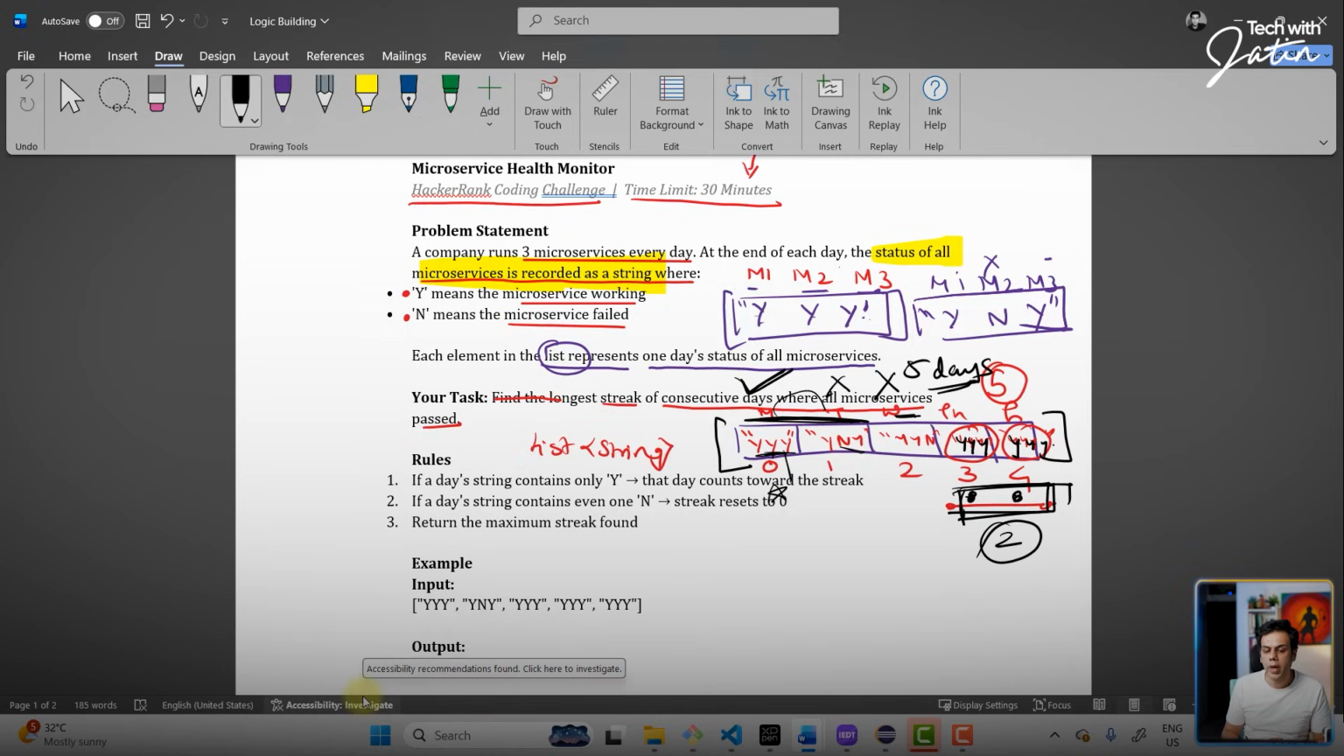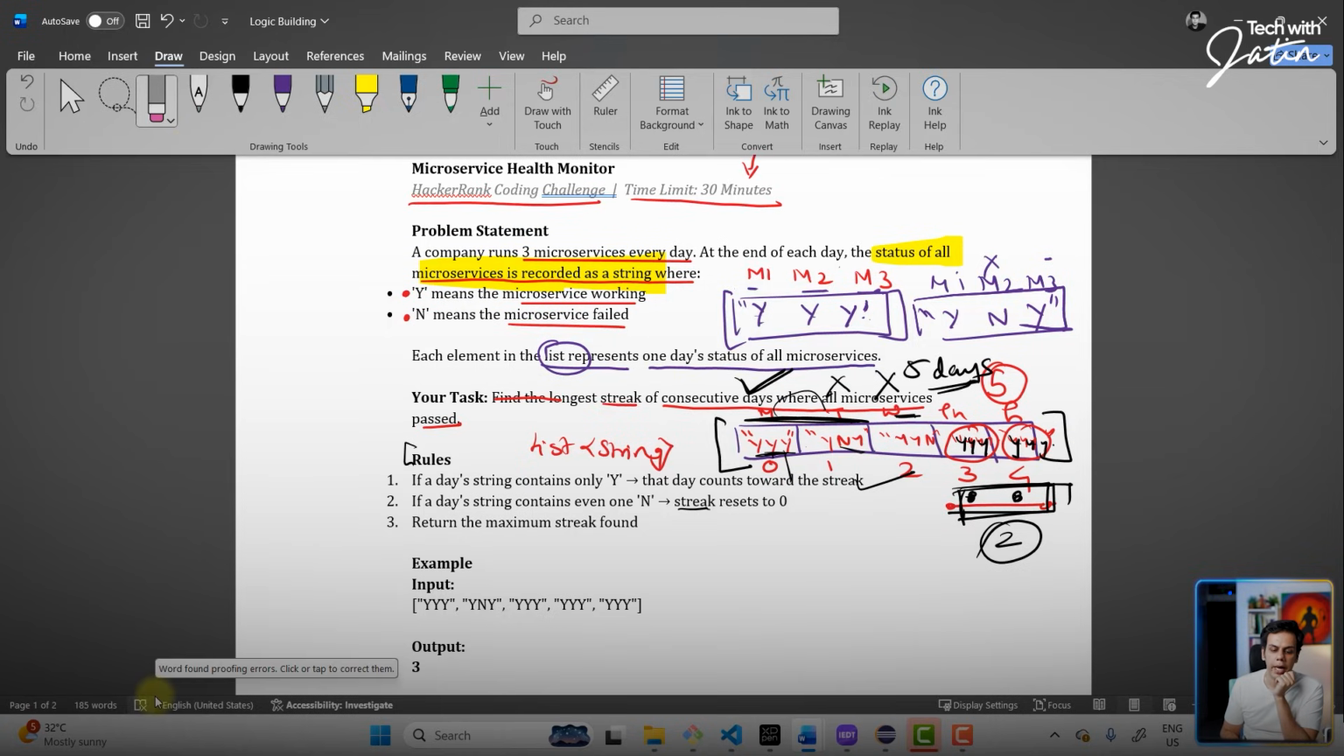Now, over here, guys, they have set a rule. If a day string contains only y, that day counts as a streak, meaning all the services were up and running, right? If a day string contains an n, the streak is going to be reset to 0. Okay? The streak value resets to 0. Why? Because obviously it has broken the pattern, right? Now, return the maximum streak found.